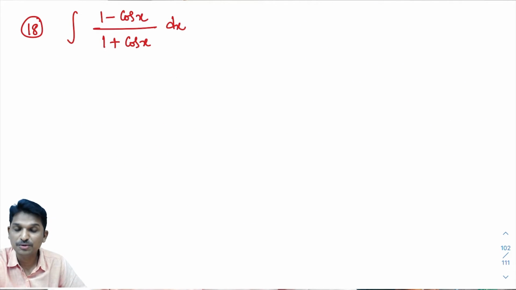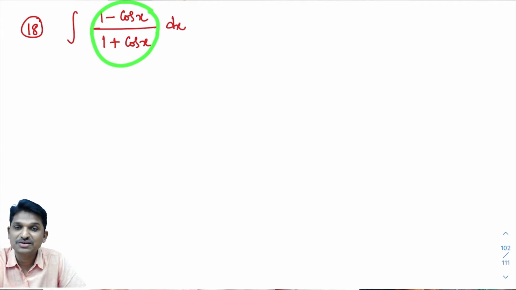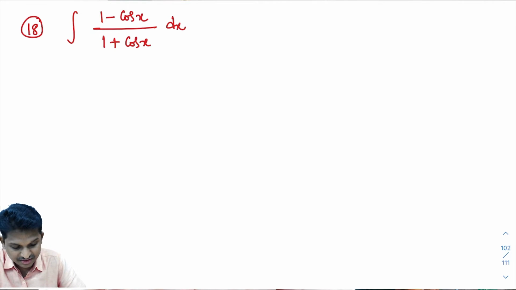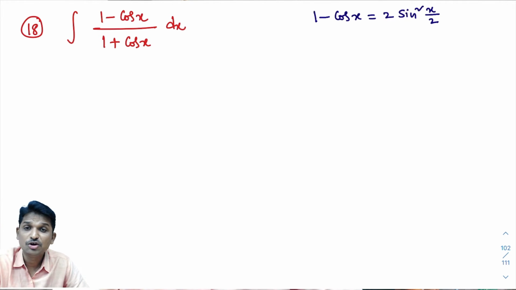You observe this problem: integral of 1 minus cos x divided by 1 plus cos x dx. Actually, it is somehow an easy problem. To do this, you must know this formula. What is the formula for 1 minus cos x? 1 minus cos x is 2 sin square of x by 2. This is what we learn in trigonometry formulas, multiple and submultiple angle formulas.